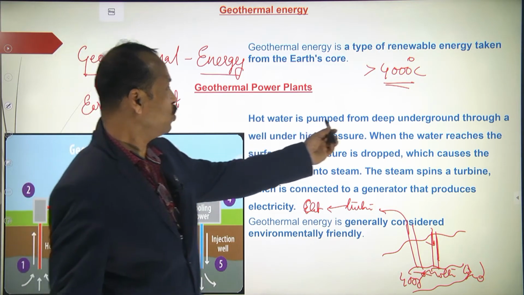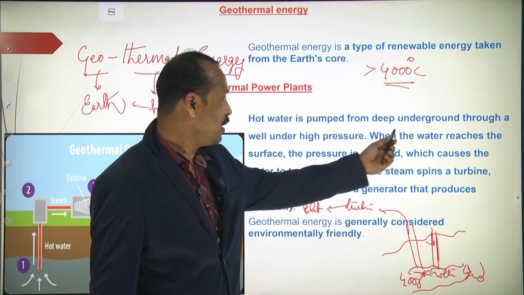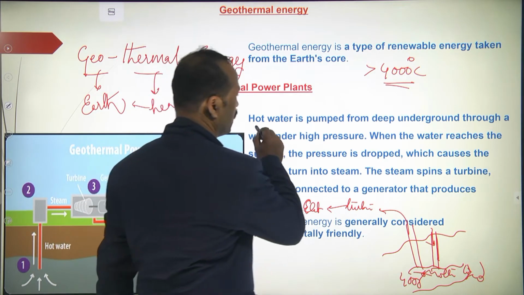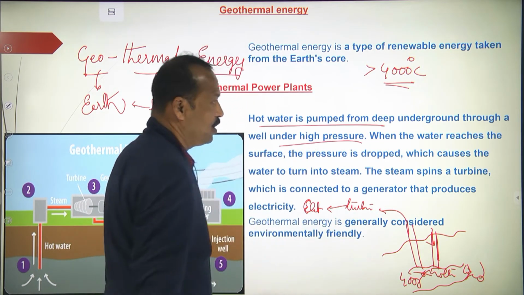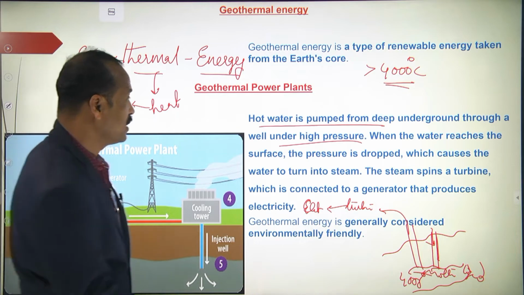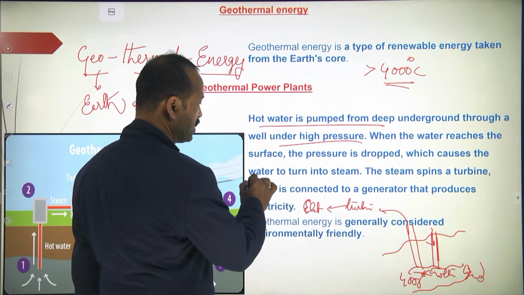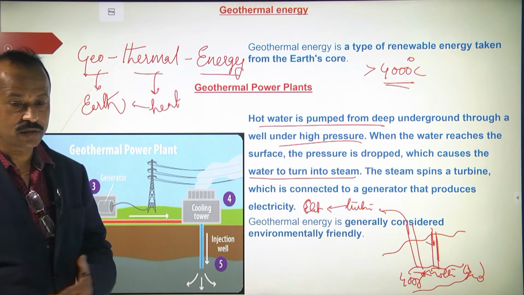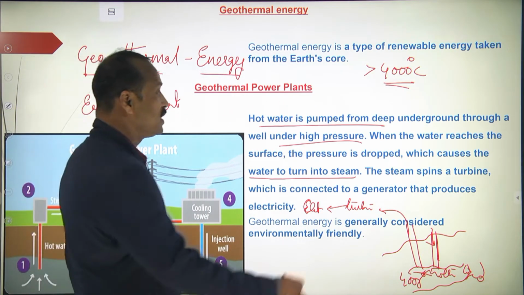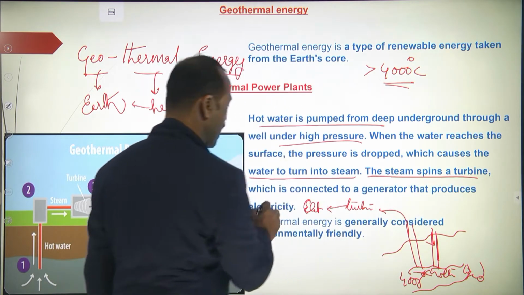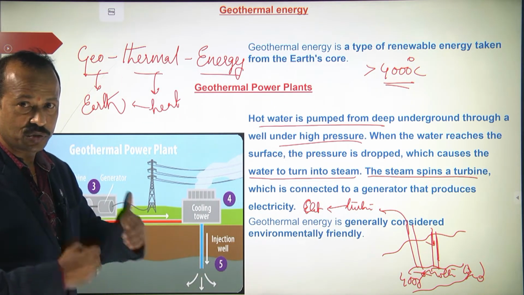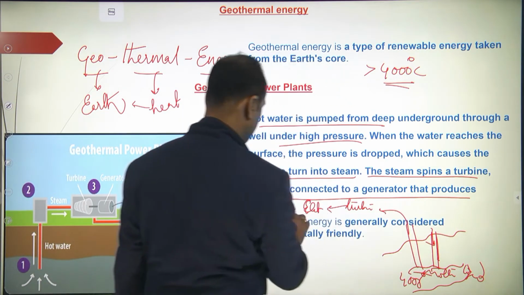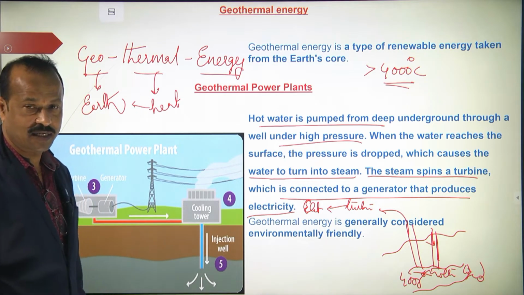So hot water is pumped from deep underground through a well under high pressure. When the water reaches the surface, the pressure drops, which causes the water to turn into steam. This steam is used to rotate the turbines, and these turbines generate electricity.